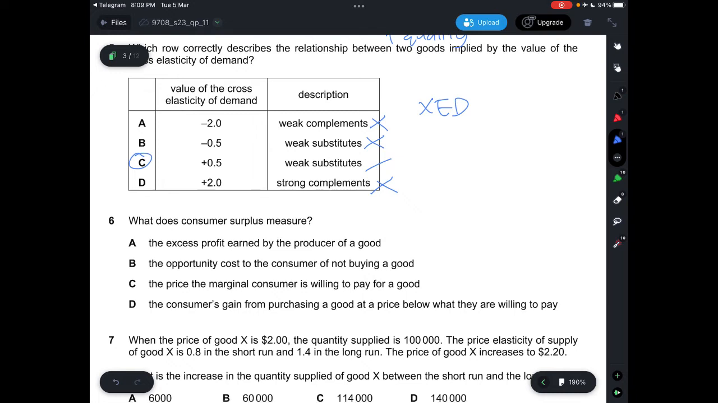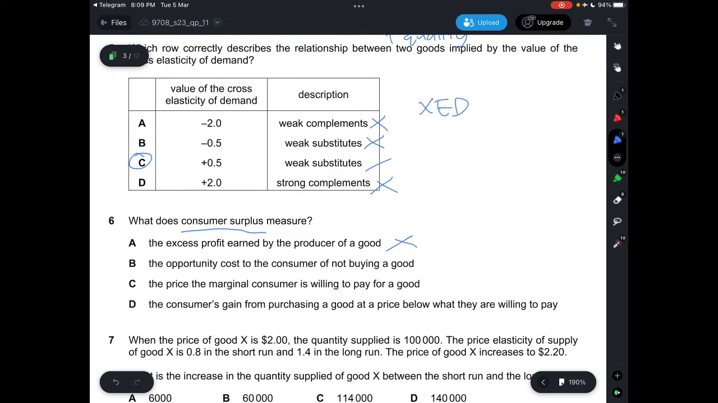Question 6. What does consumer surplus measure? Consumer surplus is basically the difference between what a consumer is willing to pay and what he or she actually pays for the product. So let's look at A. It says the excess profit earned by the producer of a good, which is basically not the answer.